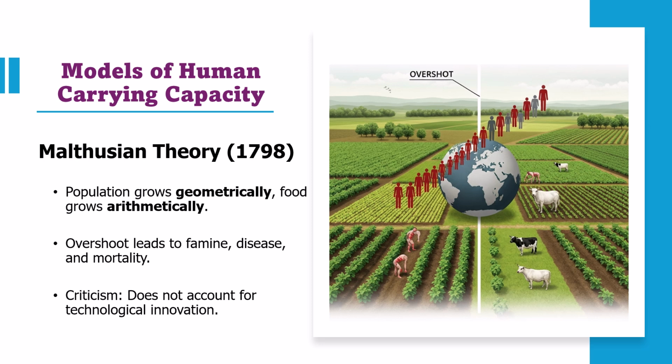It does not account for technological innovations like modern agriculture and irrigation that can expand the Earth's carrying capacity. Despite its criticism, the Malthusian perspective highlights the potential risk of unchecked population growth and the importance of balancing human needs with resource availability.